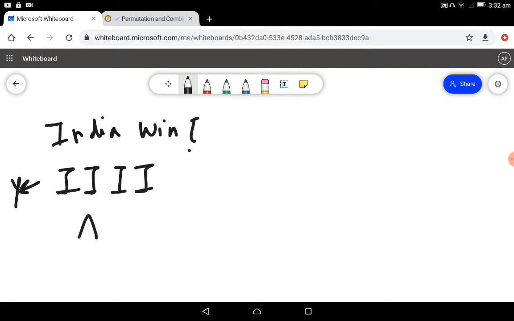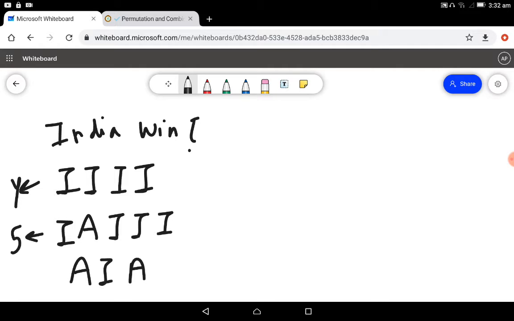Now, what if Australia wins any one of the matches? Then India will have to play at least 4 matches again for India to win, right? So in this case, 5 matches have to be played. What if Australia wins any of the 2 matches? Then India will have to play 6 matches with Australia to be declared a winner. So in this case, India wins 4 matches and Australia wins 2 matches.